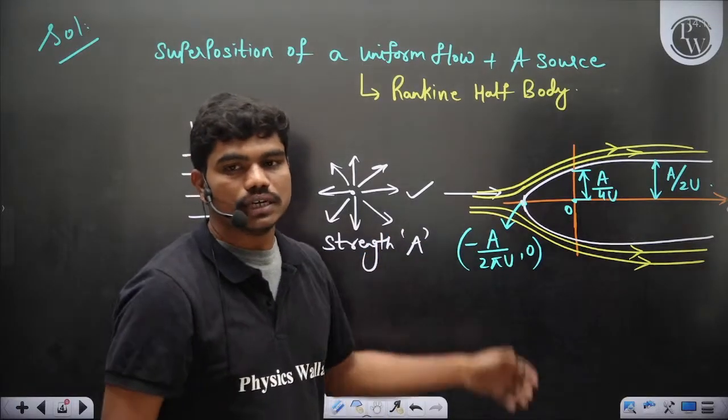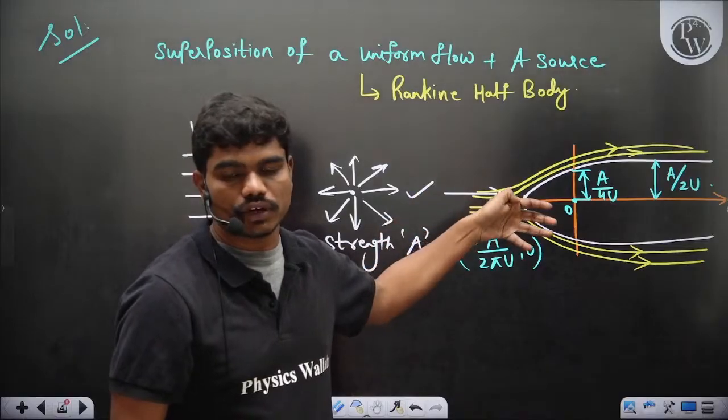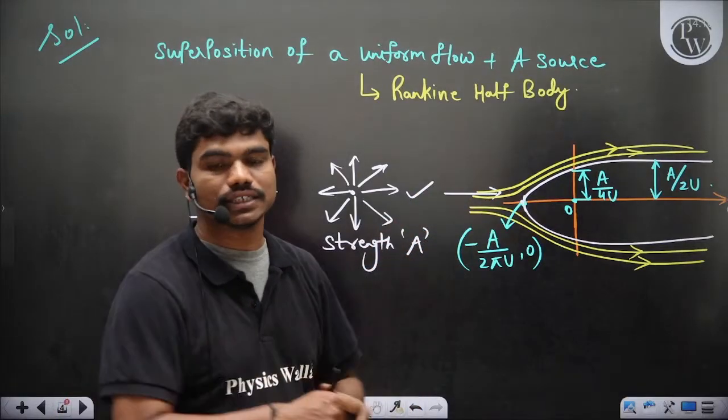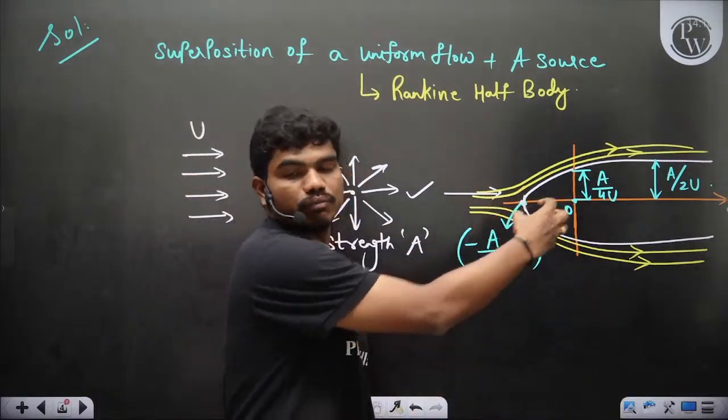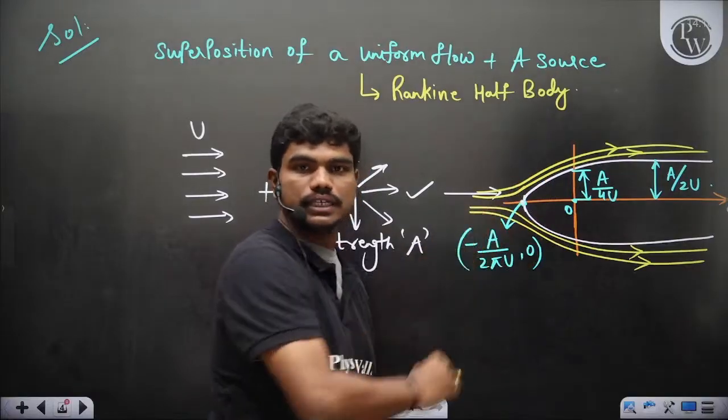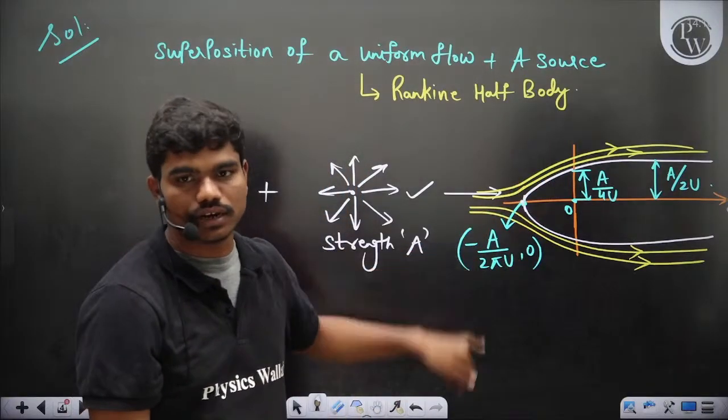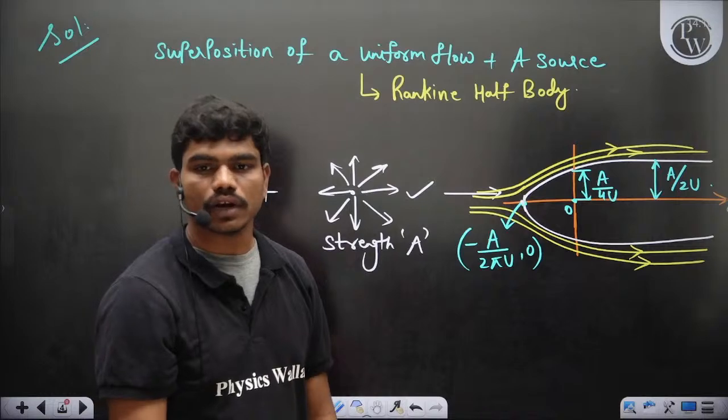Yes, because u is fixed, so the flow will try to come at uniform velocity, but the strength of the source has increased, so this source is more capable of pushing back this fluid on this side. Yes, so the stagnation is towards left. Can you all understand this logic?